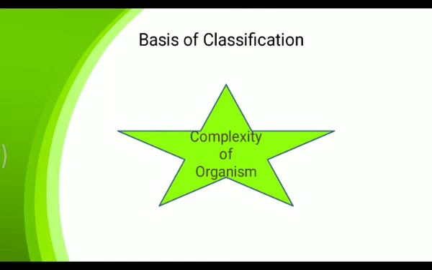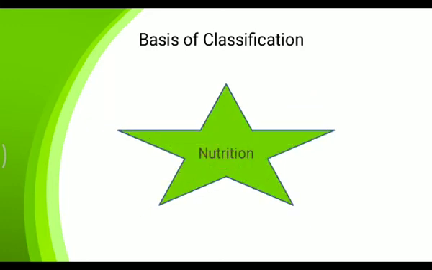Actually, in the five kingdom system also, if you consider only five categories, right from Monera to Animalia, you will find that the hierarchy is there based on the complexity of the organism, since as we move further, the complexity goes on increasing. Another basis is nutrition.